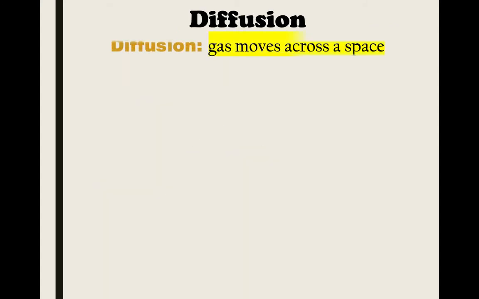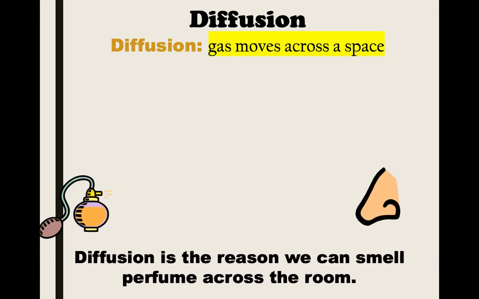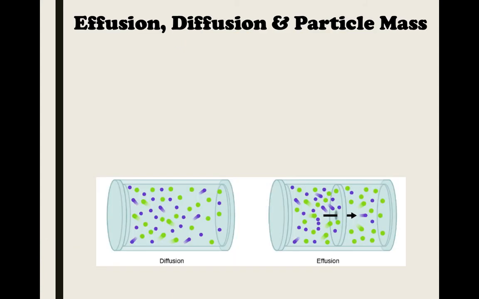And the last one is diffusion. So this is gas moving across a space. This is the reason why when an overzealous teenager walks into the room wearing too much Axe body spray, everyone can smell it, because the gas just eventually, due to its random motion, is going to fill up the container, which in this case is the room.